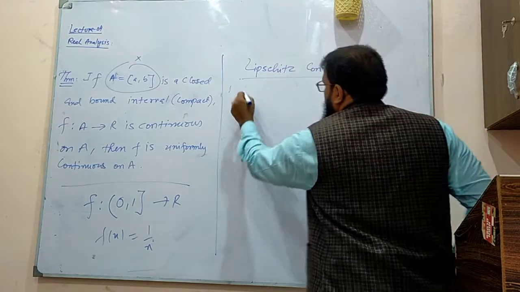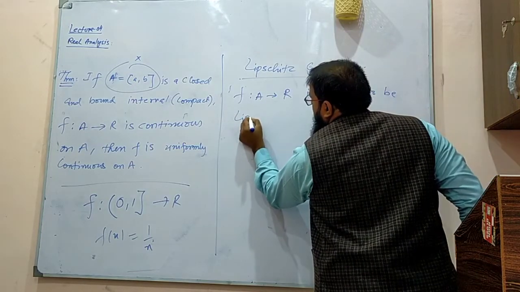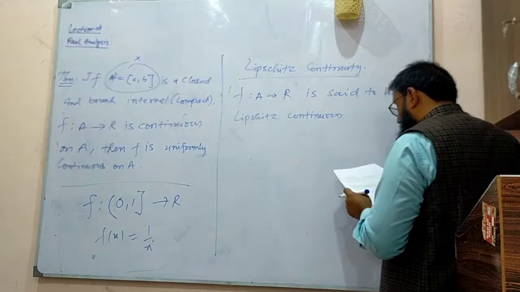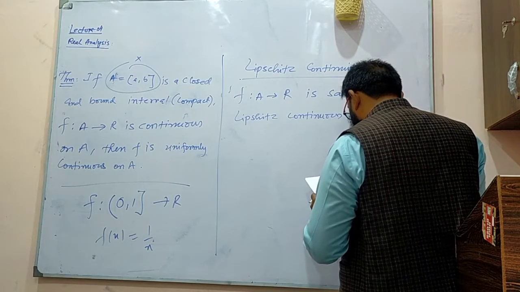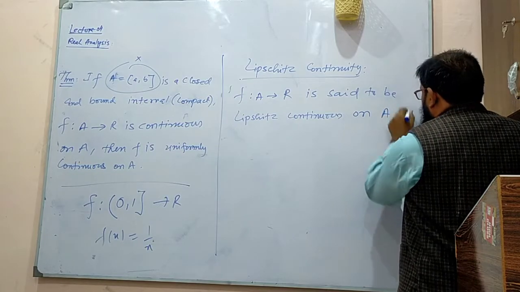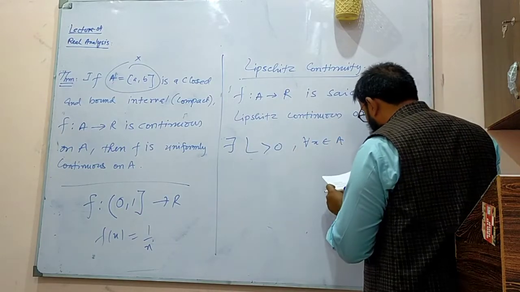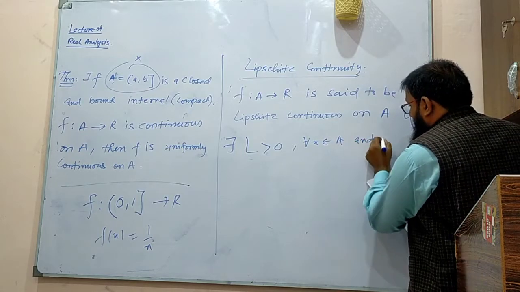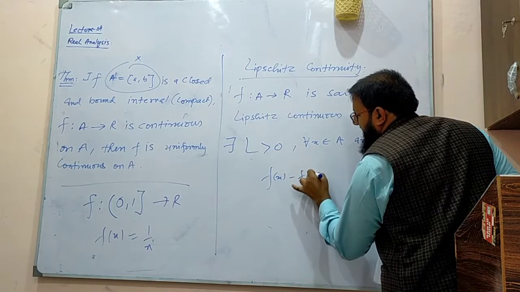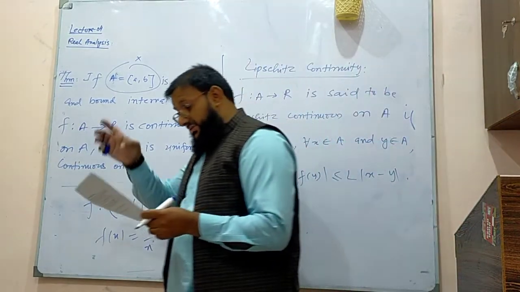So a function f is said to be Lipschitz continuous on A if there exists some L greater than 0 such that for all x in A and y in A, it means I am taking 2 points, not a single point, f of x minus f of y can be bounded by L times x minus y. This is what we call Lipschitz continuity.